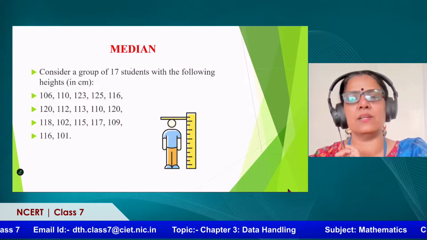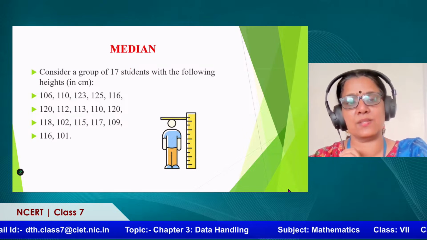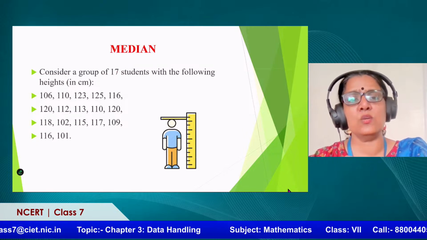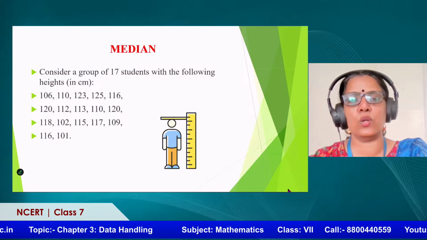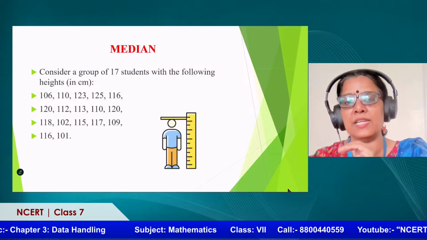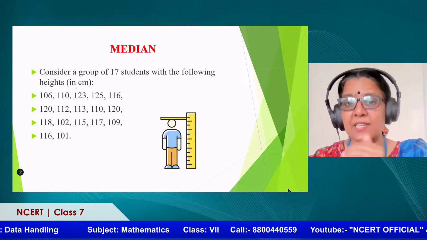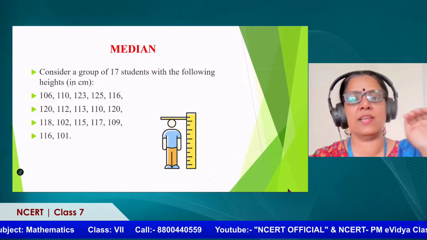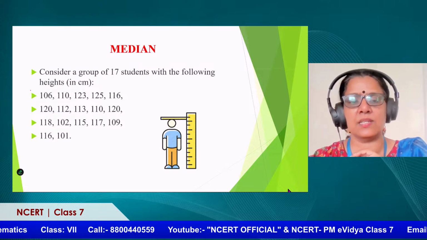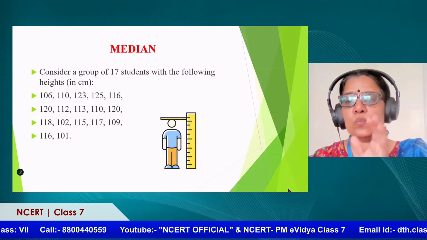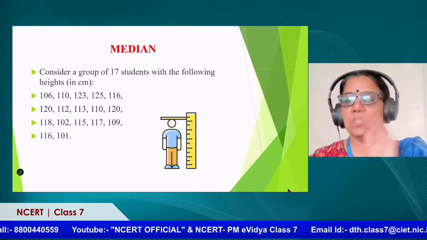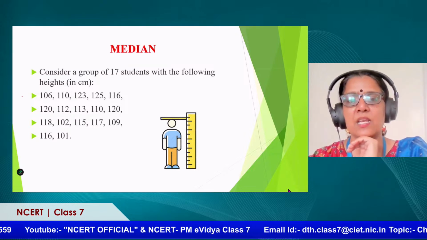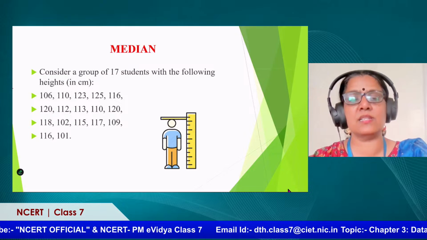Now this is a very interesting one which we regularly use in our school, right? Consider a group of 17 students with the following heights. Generally for any sports competition, your PE teacher will come and check your height so that she can divide you according to the sports activities, isn't it? Even during assembly we divide as per heights. We form a line and stand. Now what is her plan? It's an interesting plan.